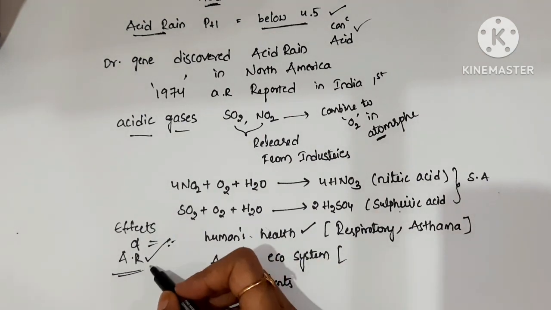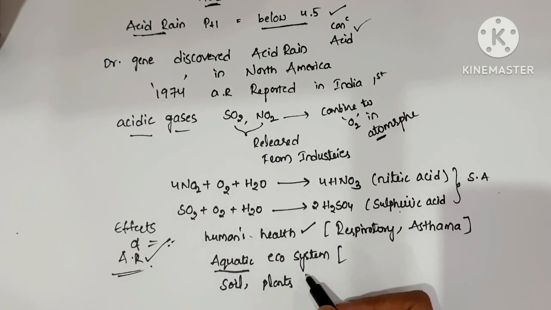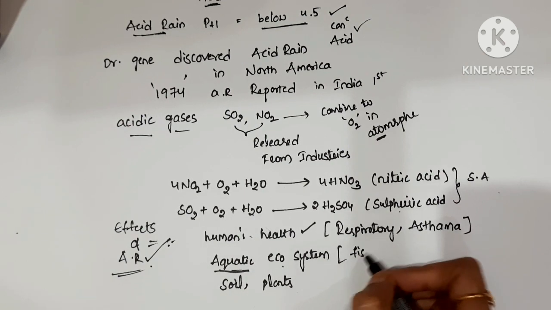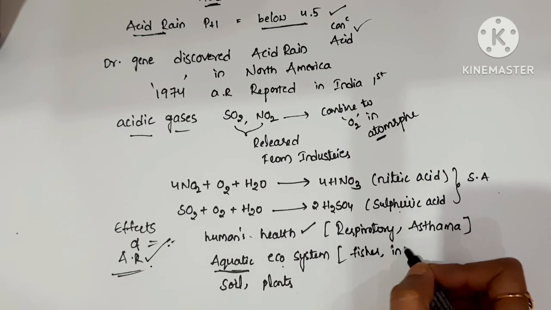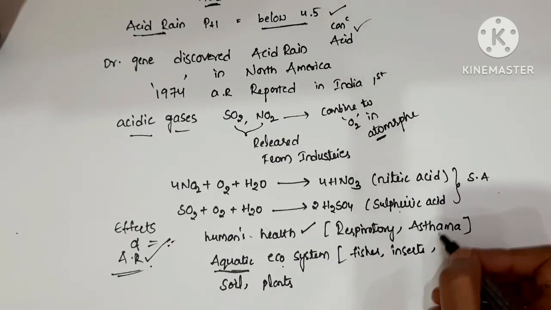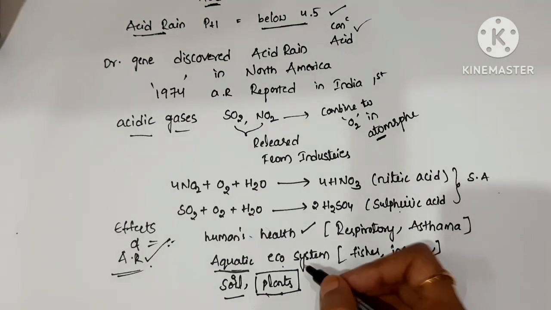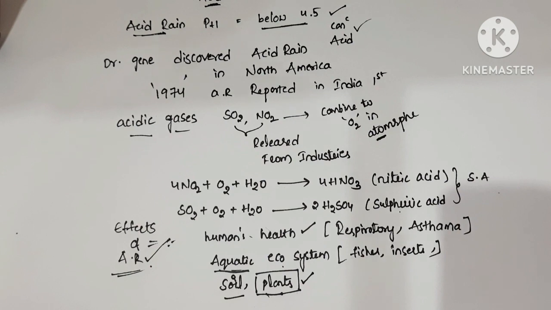When acid rain falls down and flows into the rivers and ponds, it definitely affects the aquatic ecosystem, fishes, insects, and so many more. It also destroys the soil and plants. Due to acid rains, plants are so much affected.